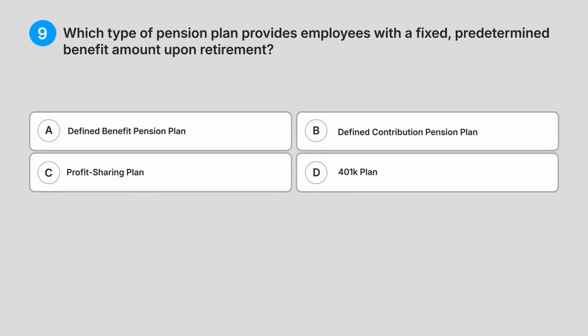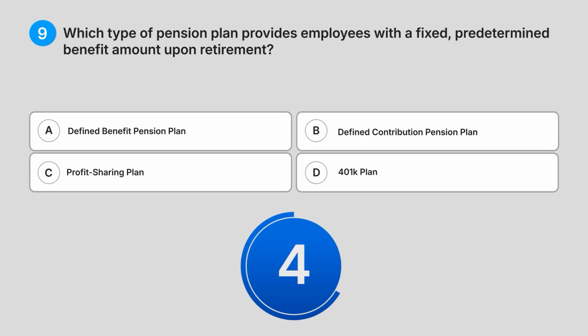9. Which type of pension plan provides employees with a fixed, predetermined benefit amount upon retirement? A. Defined benefit pension plan. B. Defined contribution pension plan. C. Profit sharing plan. D. 401k plan. What do you think is the answer?